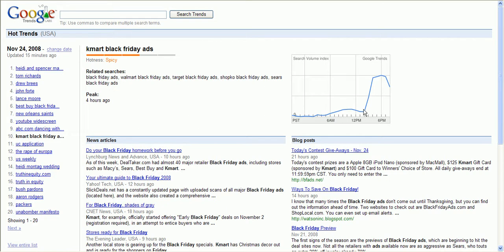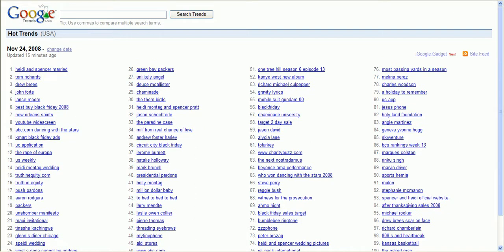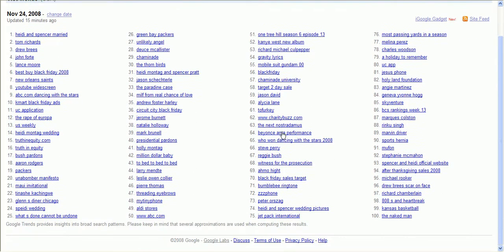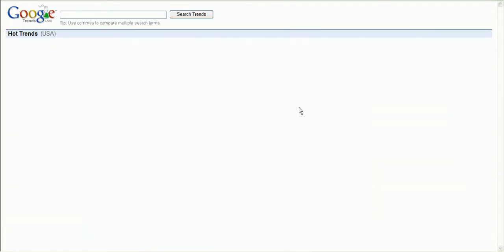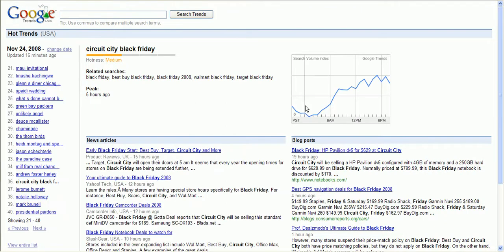I like to look for trends that are obviously going up, but also that haven't totally fallen off. Like if they are clear, like this one would still be okay to go after. But if you see that their trend down here is clear over here, it's not really worth going after and using the methods in the system. So this is how you go about finding the particular product or niche or keyword that you're going to target with this system. So you can refer back to this video, and you're just looking for things that are on an upward trend.